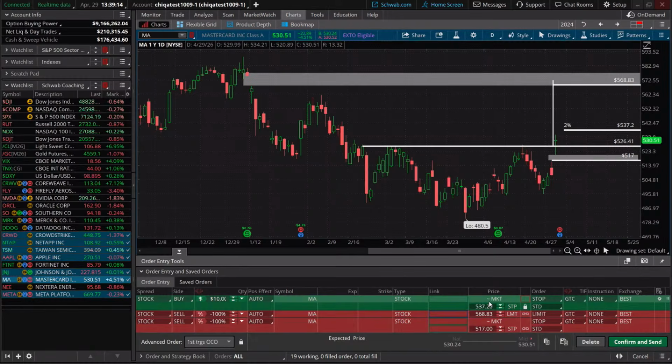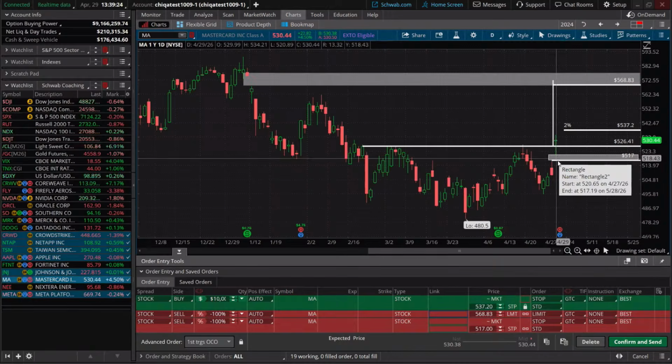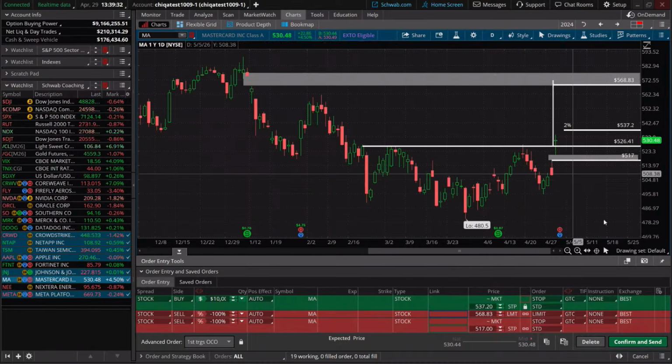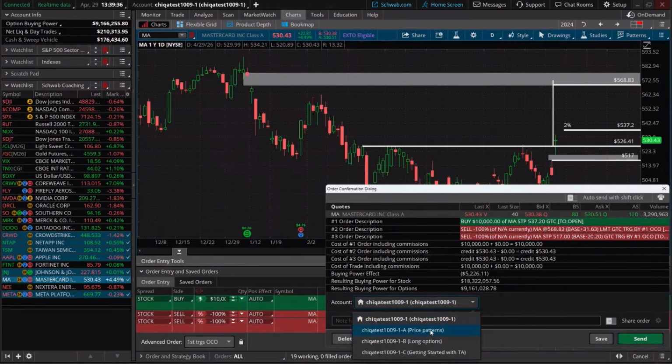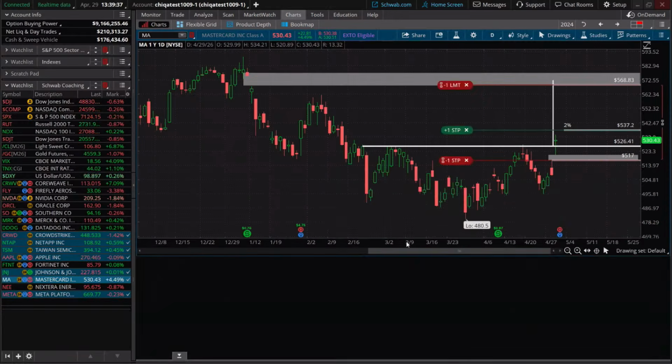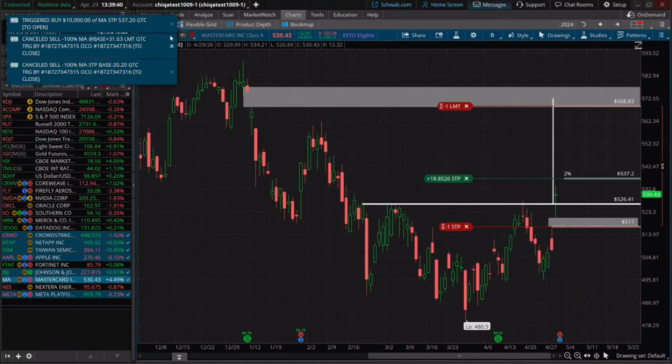Now, if there are ways that you want to move that around to make it a more favorable risk to reward, you could tighten up that stop a little bit to the low of this candle, so maybe at the start of that gap, or you could move back your entry a little bit. So many different ways to take this trade here. So we're going to hit confirm and send. We're going to send this to our price patterns class here. We're going to hit send. Okay, so we have that in there.